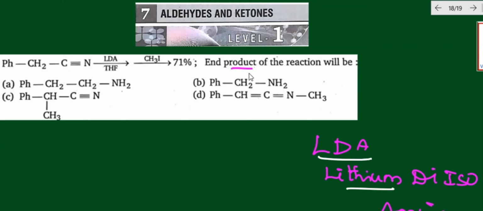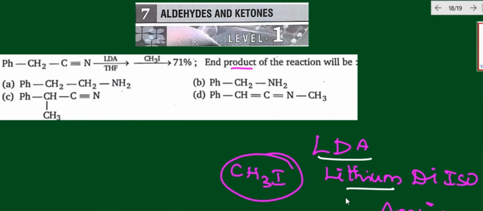So what is the end product they are asking? Usually, lithium diisopropylamide is a strong base, and added to that we are also adding CH3I, methyl iodide. So only replacement of hydrogen will be taking place. This will not affect the cyanide group. That is the main point for you to understand.